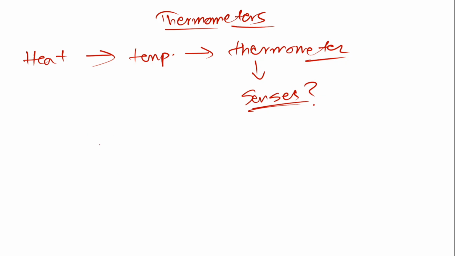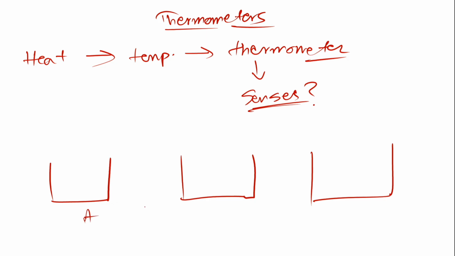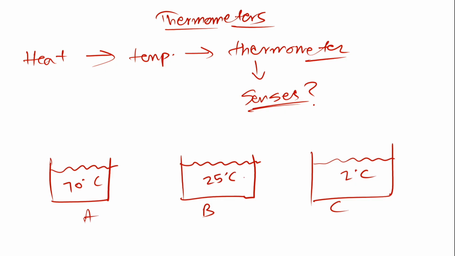For that one, I would like to give you an activity. Let's say I take three beakers. Let's say this is beaker A, this is beaker B, and this is beaker C. Let's say this one is filled with hot water kept at 70 degrees Celsius, and this one is filled with cold water, let's say 2 degrees Celsius. And in this one there is another sample of water which is kept at 25 degrees Celsius.